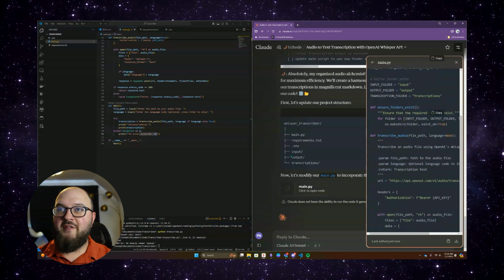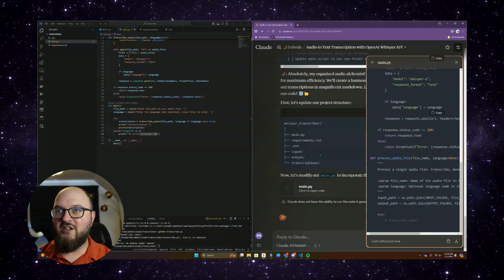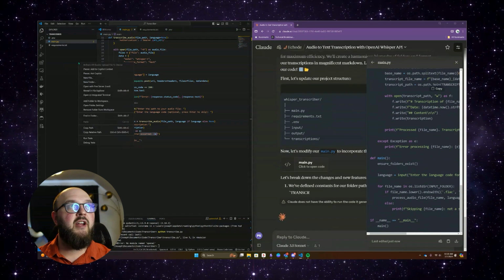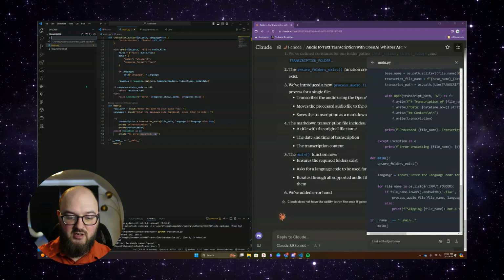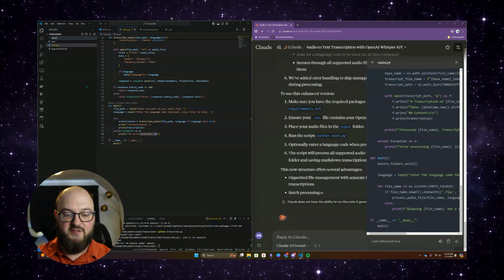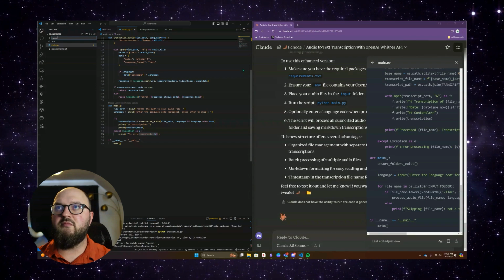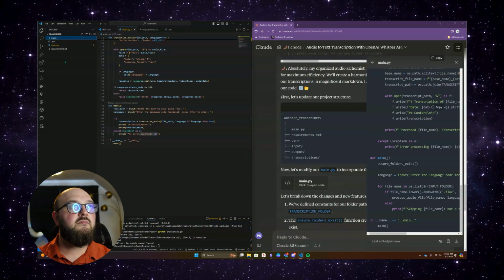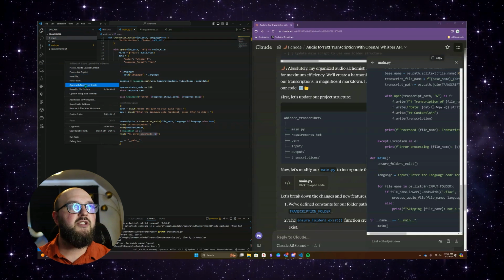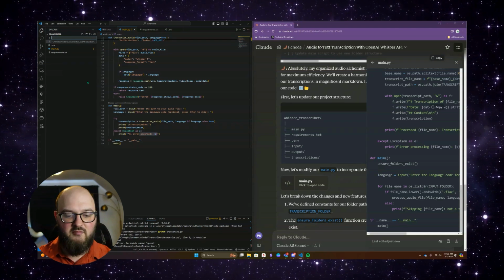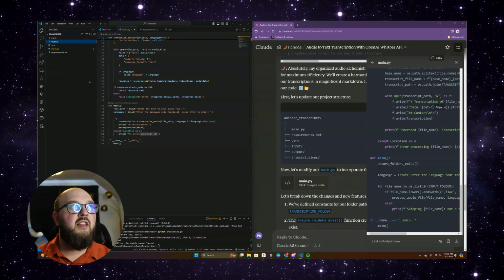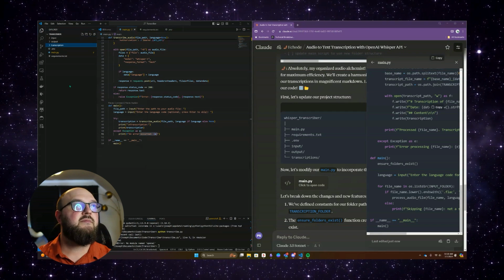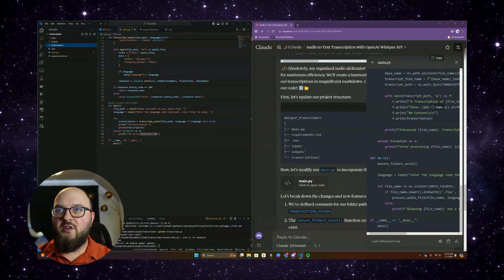Okay, so you'll see here, we've now added some folders. That's what this slash means. So let's just copy that structure here. We'll right click, we'll do new folder, we'll do input. So I want to make sure I see just input, new folder, output, and then new folder, transcription. Okay. So now we have those folders.